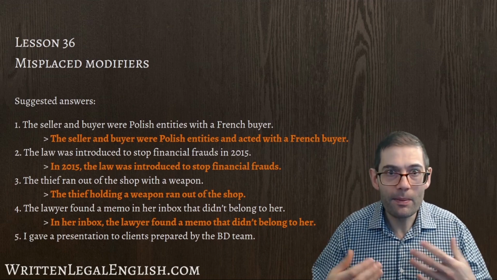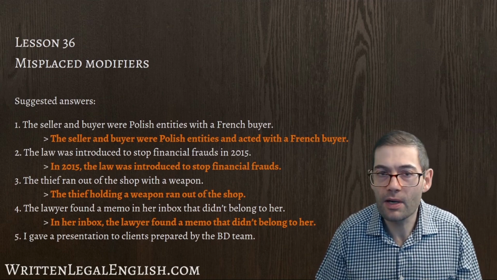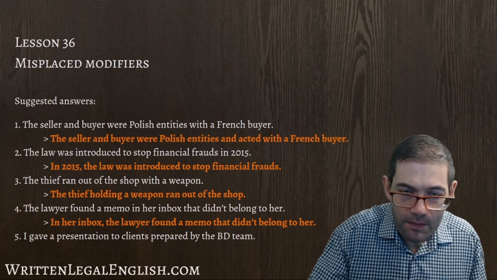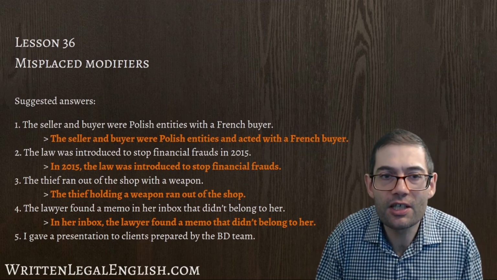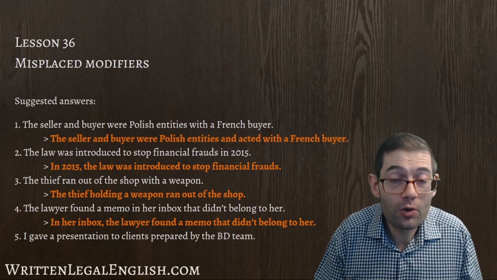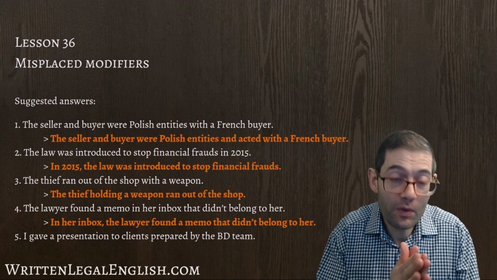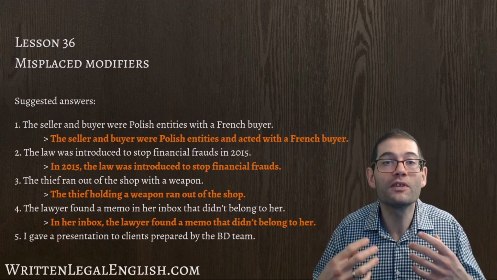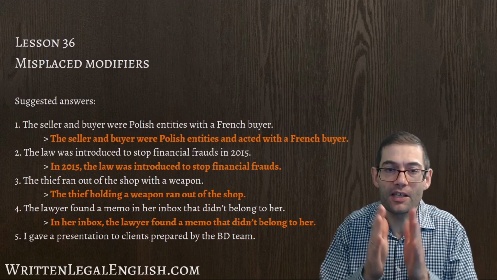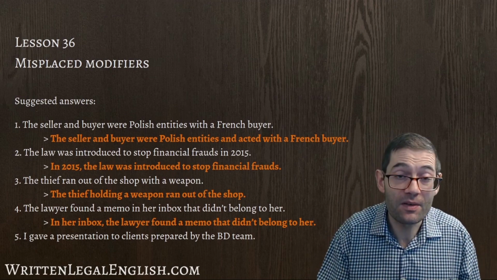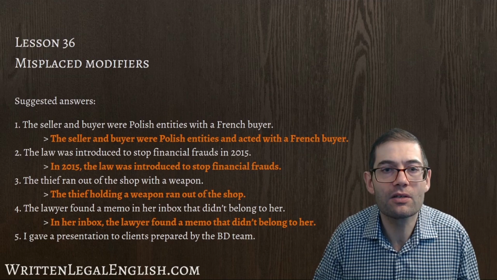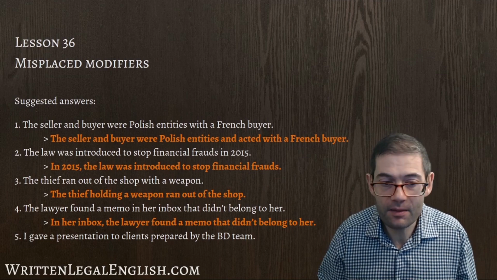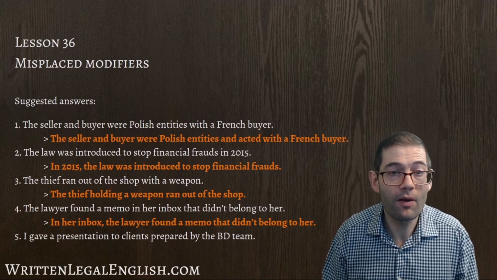And so we've got repetition here. We've got her mentioned twice. Nothing wrong with that. Remember, sometimes you have to lose 1 or 2 points in terms of elegance to ensure that there is clarity. And remember, we want there to be clarity. We don't want this to be Shakespearean. We don't want this to be difficult to understand. We want the reader to know exactly what we're thinking as we're writing. And so using repetition is just a small, small sin against style. So in her inbox, the lawyer found a memo that didn't belong to her.